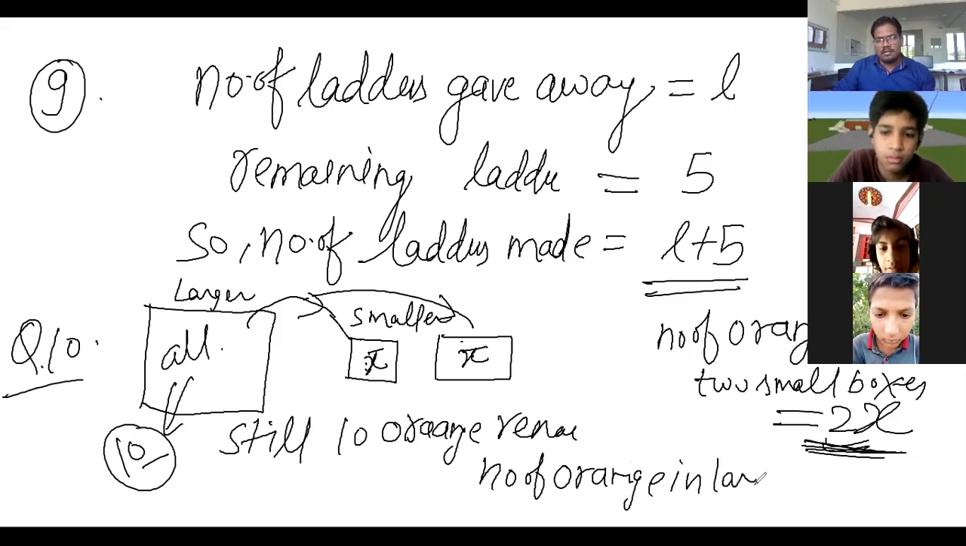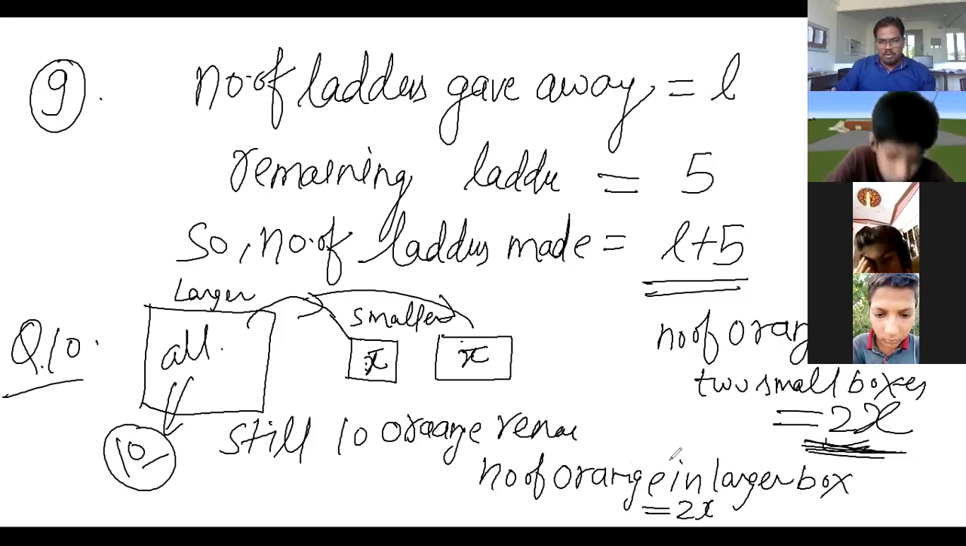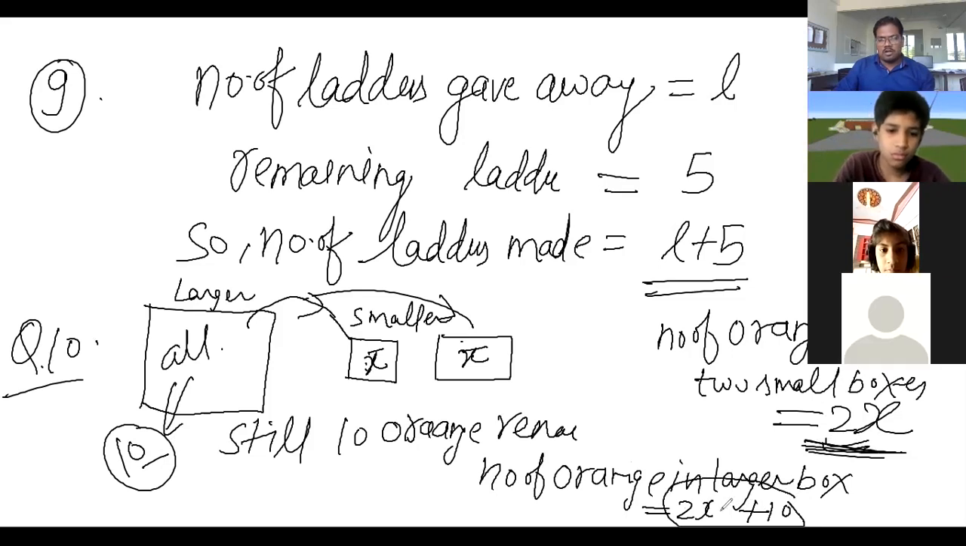Yes, sir. In the larger box, how many oranges are there? Because 10 is extra, whatever is in the small boxes, plus 10 was extra. So the number of oranges in the large box will be this one. Because 10 will be extra, 2x will be filled from here to here in both boxes. Okay, class?